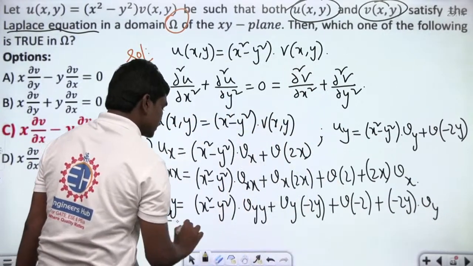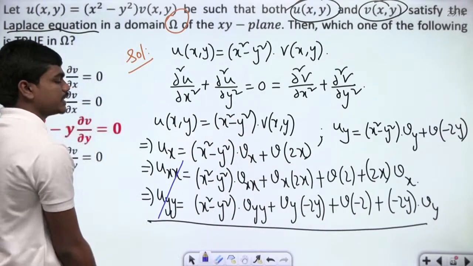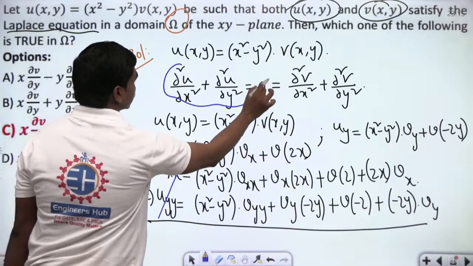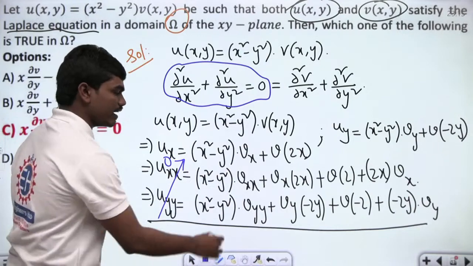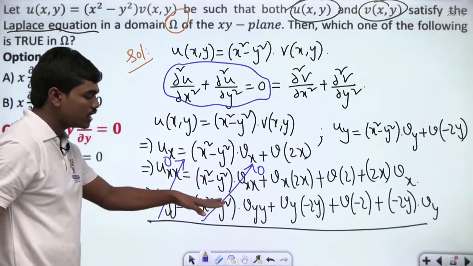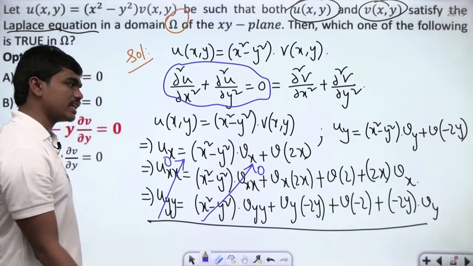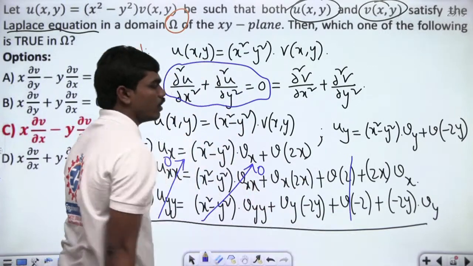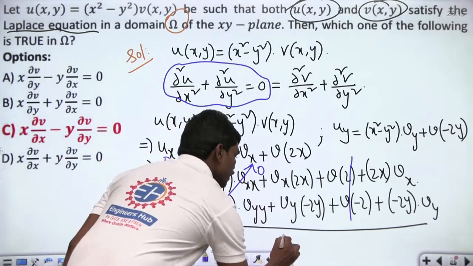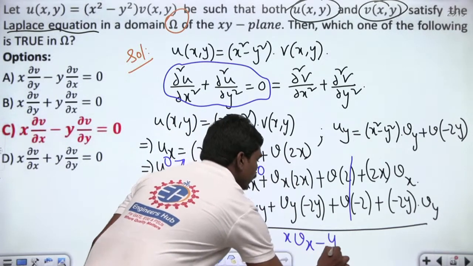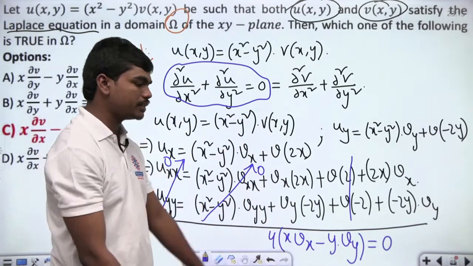Correct? So let us add these two equations. uₓₓ + u_yy will be 0 because u satisfies the Laplace equation. Similarly, if you take x² − y² common, you get vₓₓ + v_yy, and this term will also give 0 because v also satisfies the Laplace equation. Those are zeros, and 2v − 2v also gets cancelled. So if you take 2 common, you have 4 times (x vₓ − y v_y) equal to 0, and this 4 can't be 0, so you can cancel it.